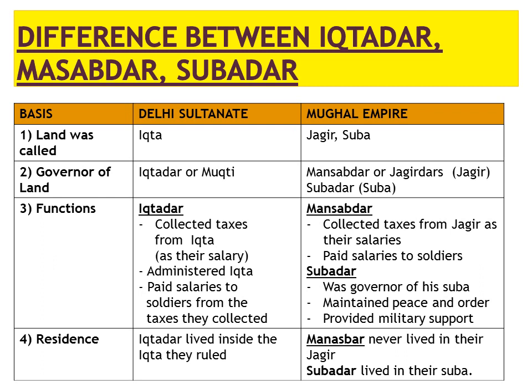And regarding the residents, Iqtidar lived inside the Iqta that he ruled and he maintained law and order in that Iqta. Mansabdar never lived in his Jagir, rather he lived somewhere else. He served some other area, but he just collected tax from his Jagir so that he could pay salary to his soldiers and keep salary for himself as well. Subedar also lived in his Suba and maintained law and order.